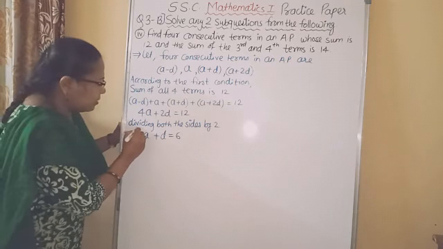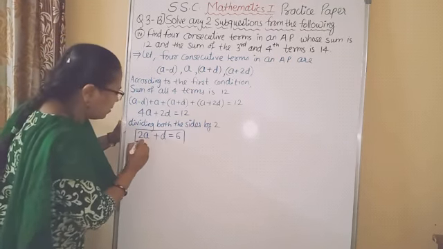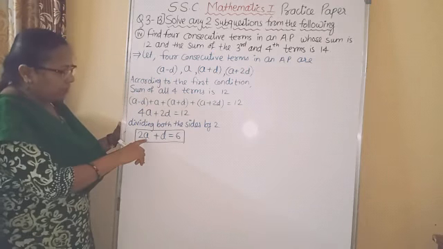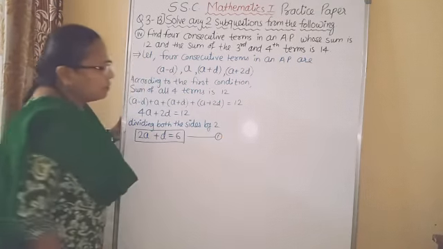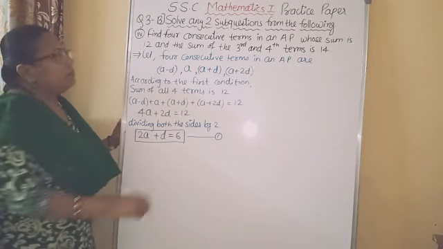So this is the first simultaneous equation with variables A and D. Give equation number 1.